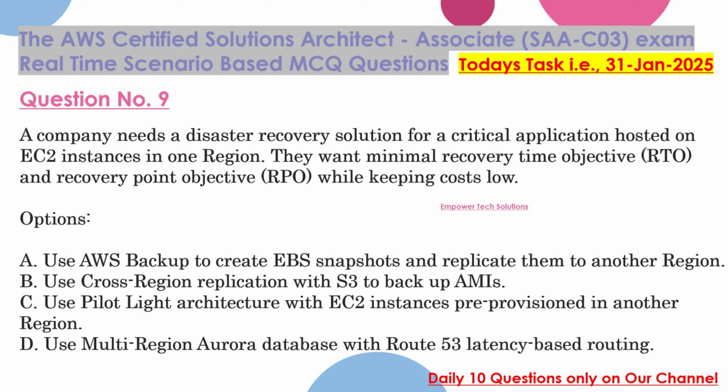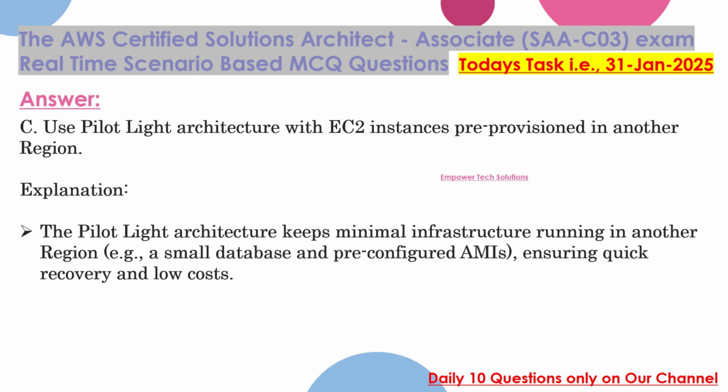B. Use cross-region replication with S3 to back up AMIs. C. Use pilot-light architecture with EC2 instances pre-provisioned in another region. D. Use multi-region Aurora database with Route 53 latency-based routing. Correct answer: C. Use pilot-light architecture with EC2 instances pre-provisioned in another region.